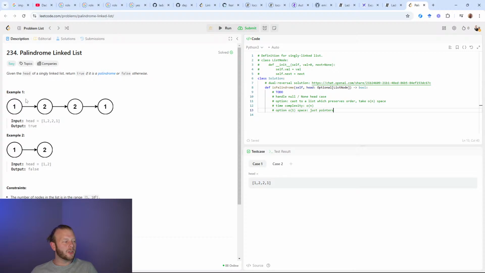Well, does that help me? So I went 1, 2, 1, 2. It does help me because I can initialize a third pointer back on the original 1. And now I'm moving 1, 2, 1, 2. And I can handle the even case by flipping the second half and having a third pointer back on the head. Does this make sense? So that's what we're going to do.